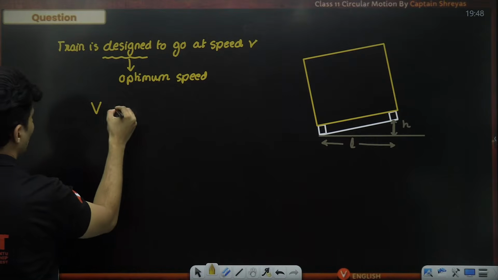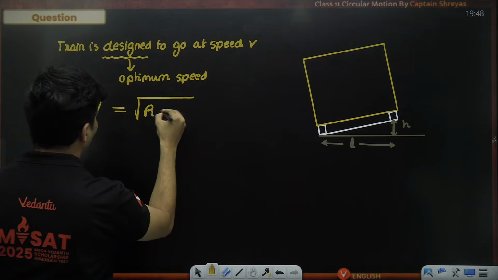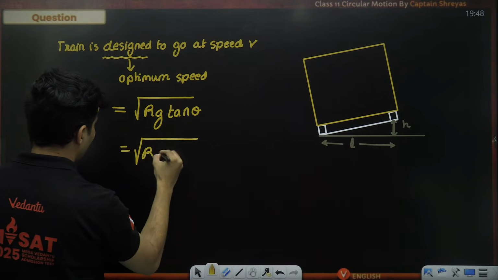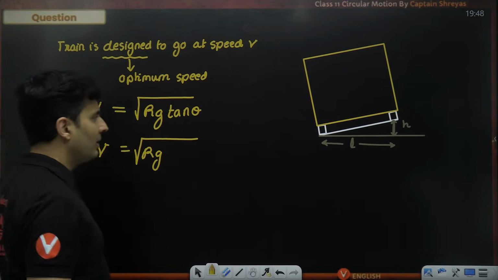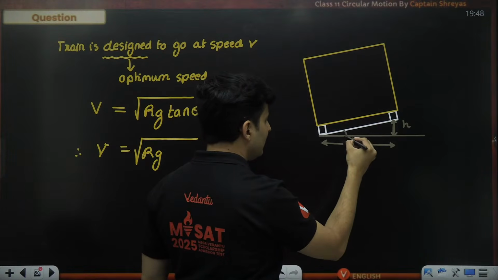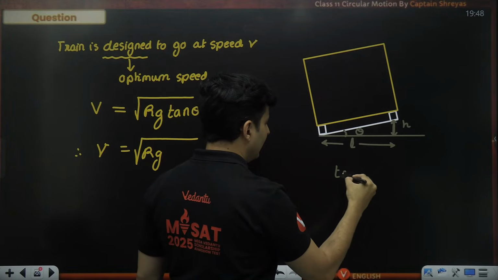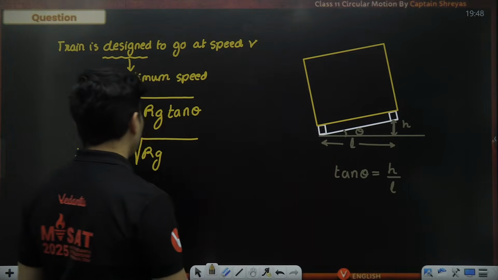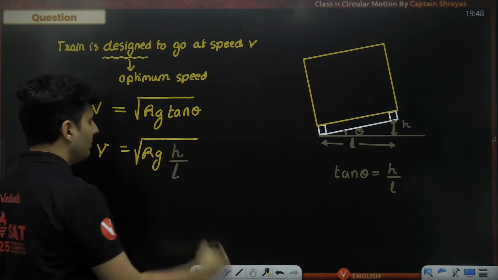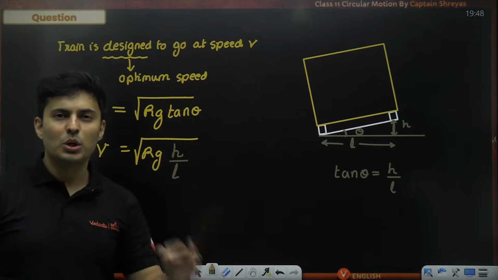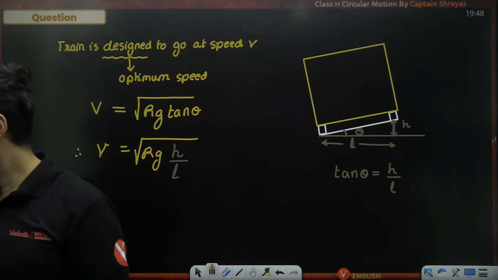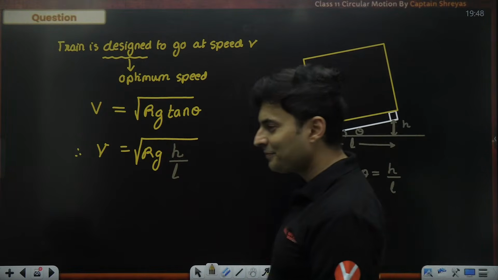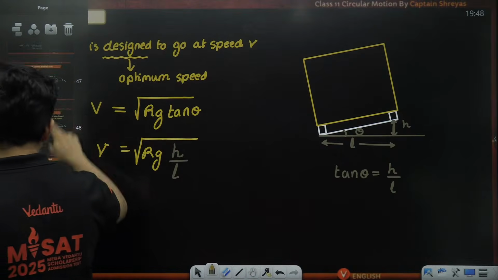So all you have to do is use the optimum speed formula, which is root of Rg tan theta. Now the problem over here is that I do not know tan theta, but we can figure it out. As you can see, this particular angle will be theta, and tan theta will be the opposite side, which is h, upon the adjacent side, which is L. So it will be nothing but root of RgH by L. That is what you are going to do in such questions. You will find very few questions like that, but if it is there, this is all that you need to do. Okay, very simple. I have given you a homework question already.